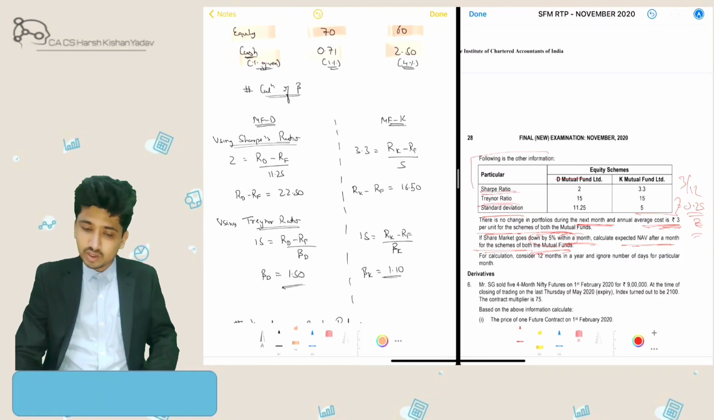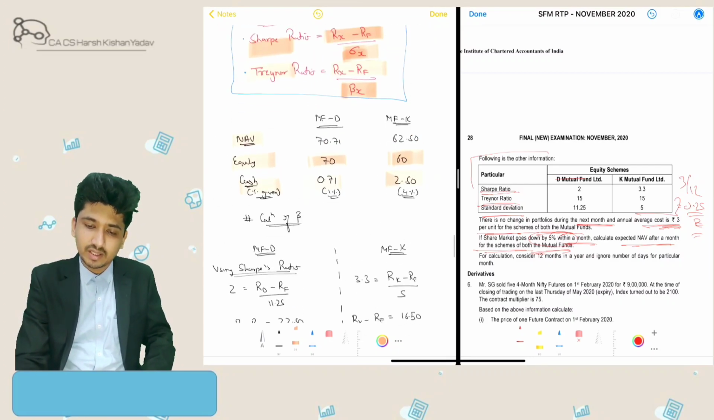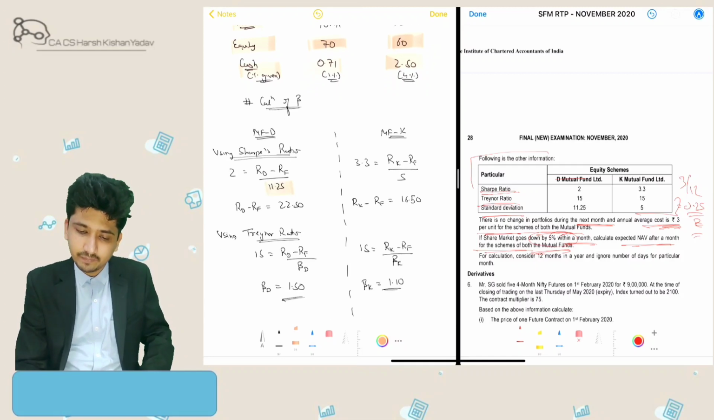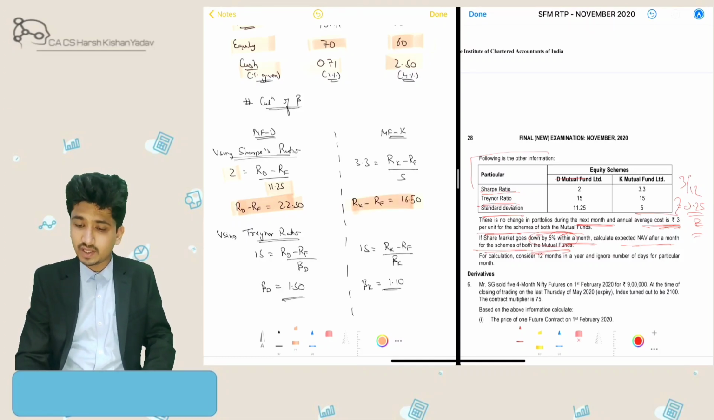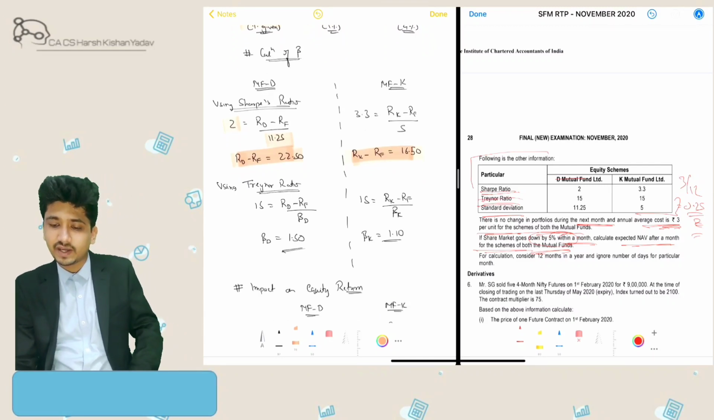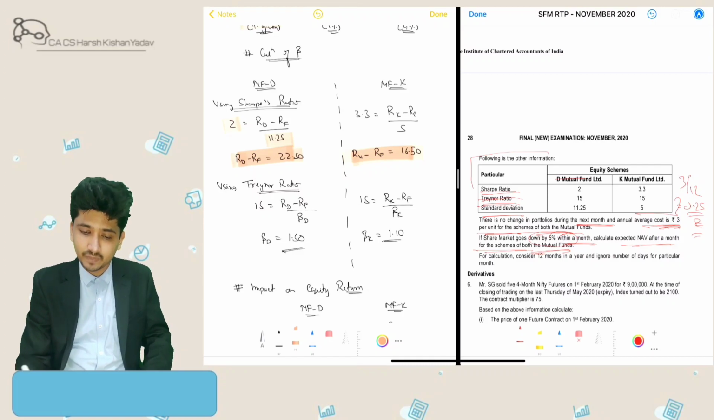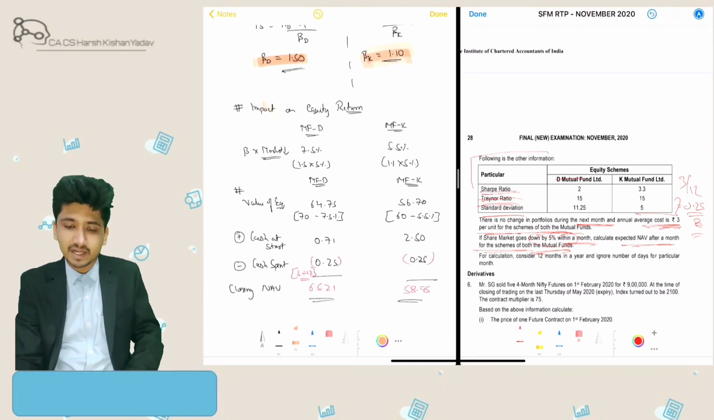First we can use the Sharpe ratio. What is Sharpe ratio? Premium upon standard deviation. We have the standard deviation and the Sharpe ratio, so we will get the premium. The premium in both securities comes to 22.50 first and then 16.50 second. Then using Treynor's ratio we can identify the beta. We put the formula over here, and we get the beta to be 1.50 for mutual fund D and 1.10 for mutual fund K.